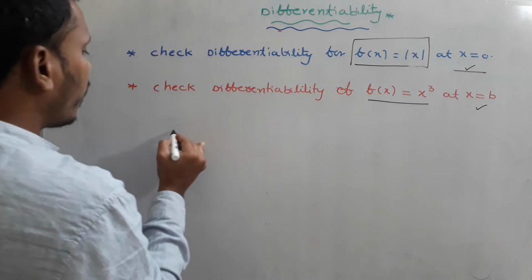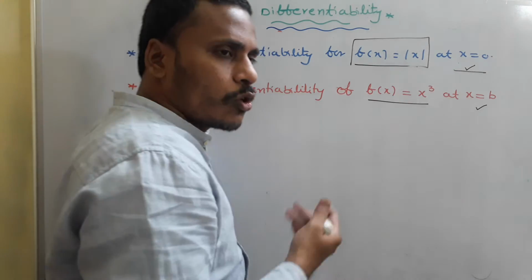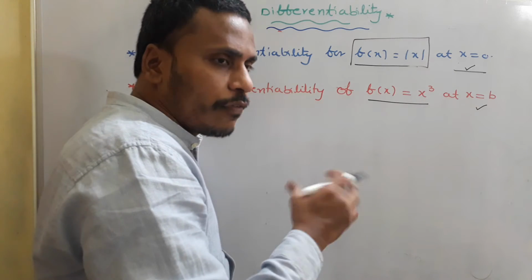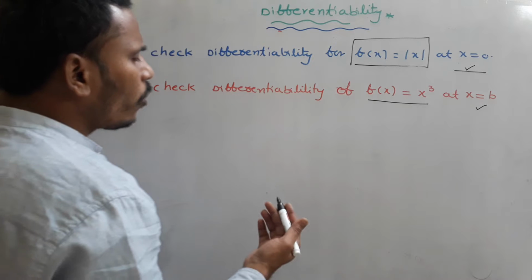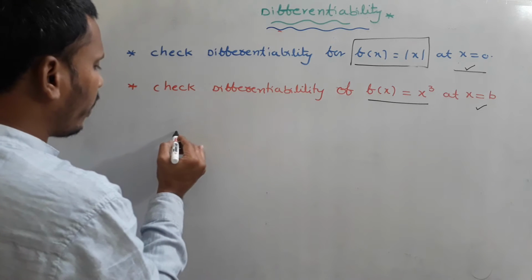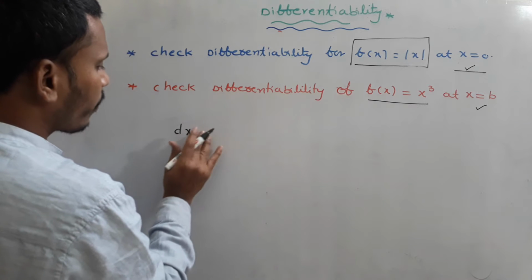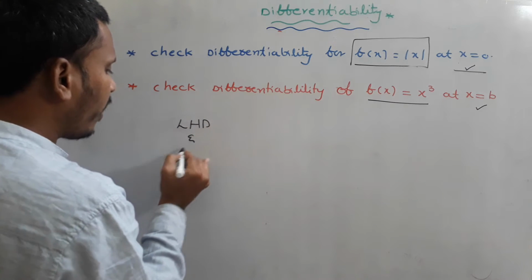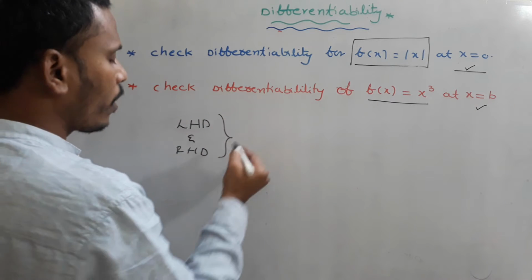I know that f of x equals x cube is a normal function. That means this function won't change its definition; always it is x cube. So there is no need to find the left derivative and right derivative. Directly you just calculate the limit.